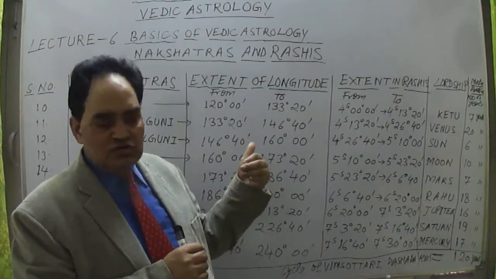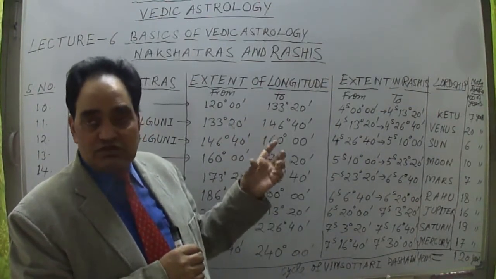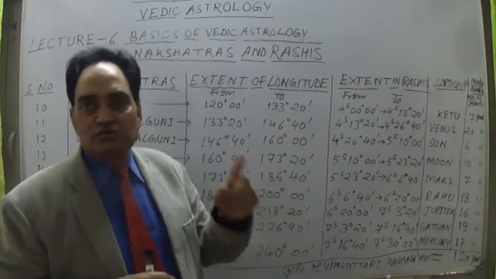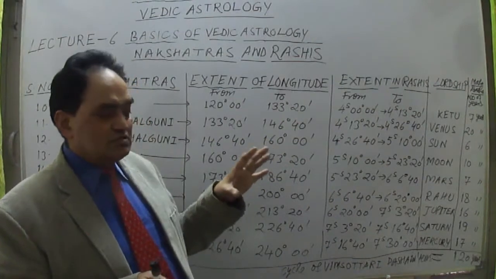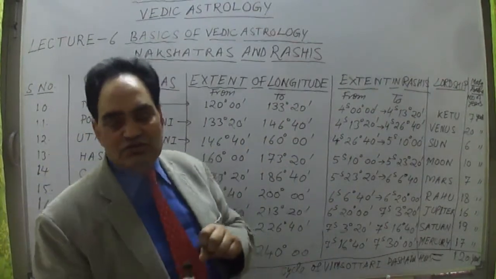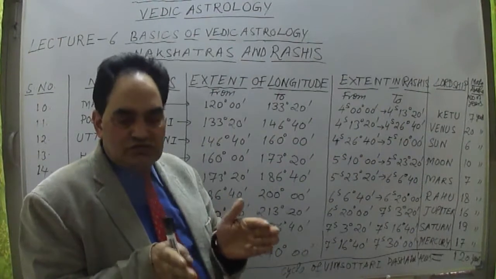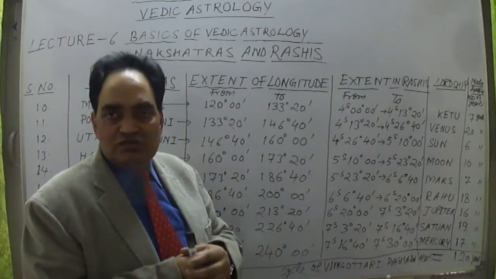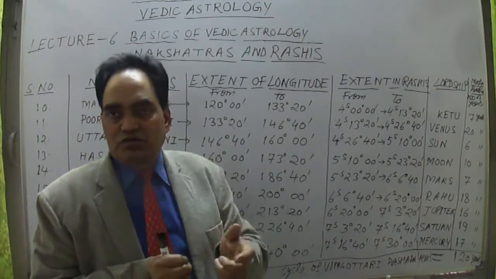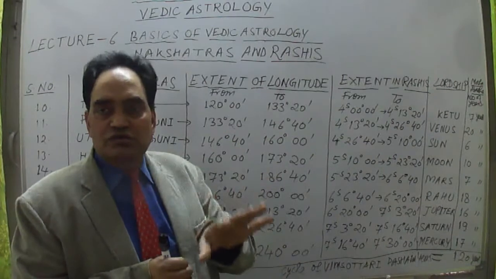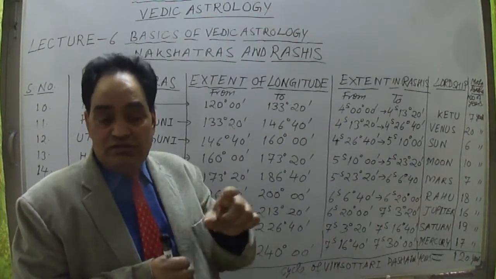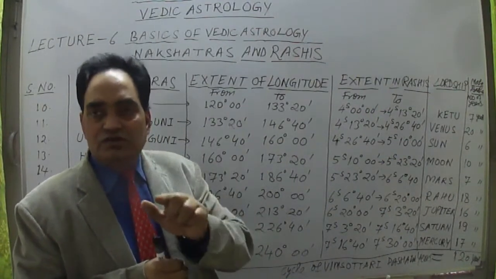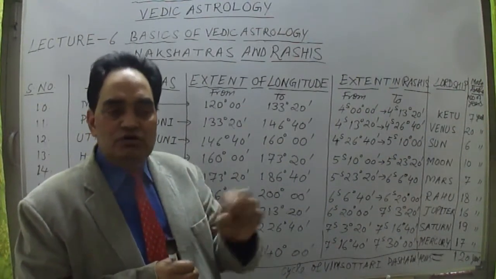from this point to this point. So sometimes 3 nakshatras are falling in one sign, a part of the third nakshatra is also falling in that one sign. So the four signs will include 9 nakshatras. Naturally, if 9 nakshatras are falling in 4 signs, that means one sign will have more than 2 nakshatras. Because one nakshatra is 13 degree 20 minutes, 13 degree 20 minutes, so it is only 26 degree 40 minutes, and it has to be made for 30 degree. 26 degree 40 minutes plus 3 degree 20 minutes will equal 30 degree.